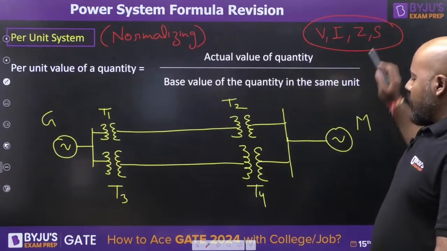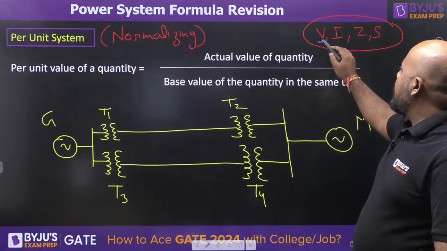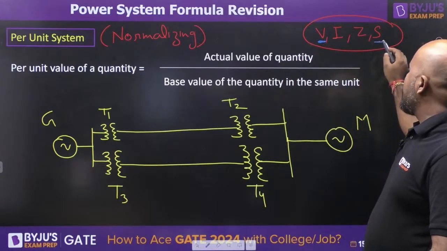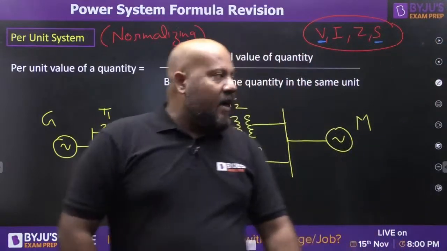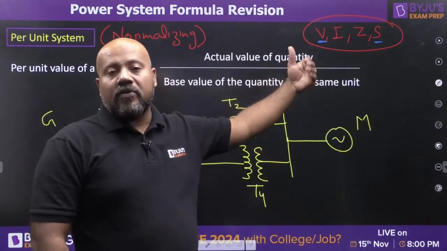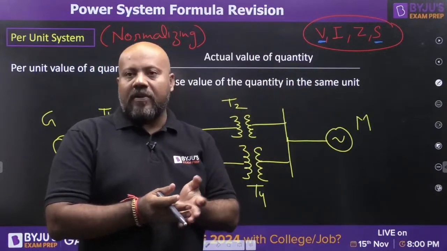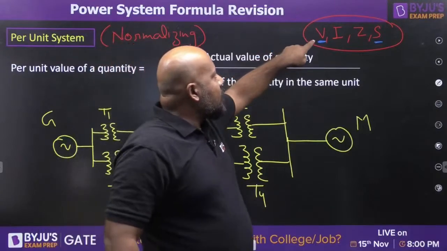Out of these 4 quantities, most of the time you will see we take the base quantities as voltage and power, but it is not mandatory. It's up to you. Any 2 of these 4 quantities you can select, and the rest of the 2 quantities are automatically going to be fixed because they are interrelated. For example, it's not that you always choose voltage and power.